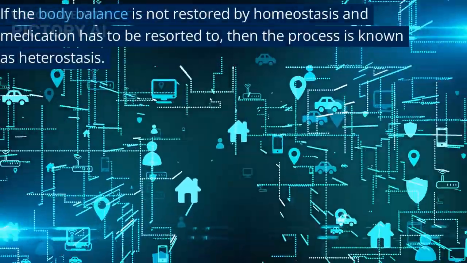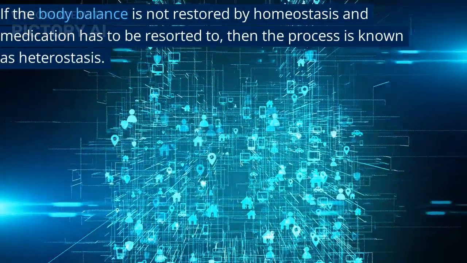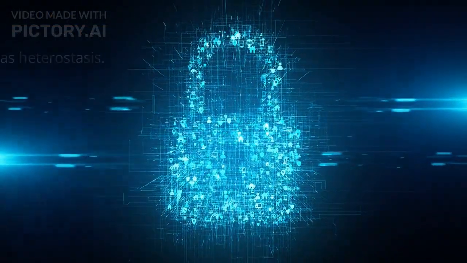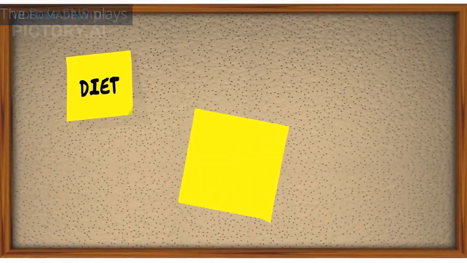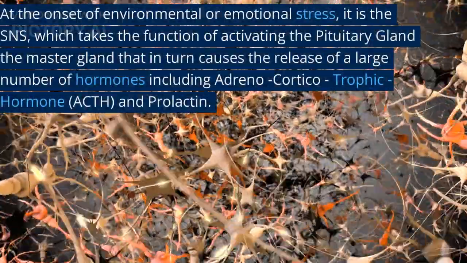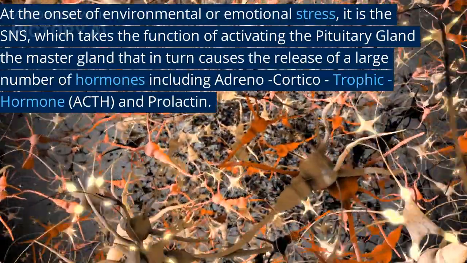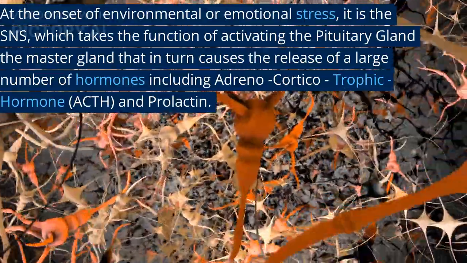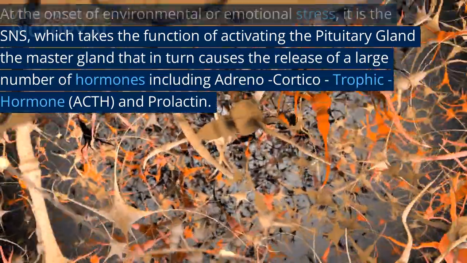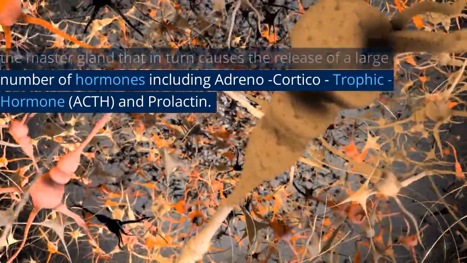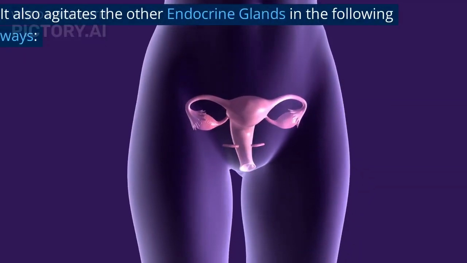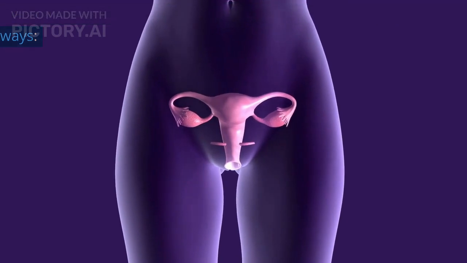If the body balance is not restored by homeostasis and medication has to be resorted to, then the process is known as heterostasis. The role SNS plays. At the onset of environmental or emotional stress, it is the SNS which takes the function of activating the pituitary gland, the master gland, that in turn causes the release of a large number of hormones including adrenocorticotropic hormone, ACTH, and prolactin. It also agitates the other endocrine glands in the following ways.